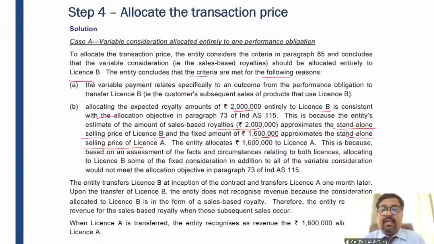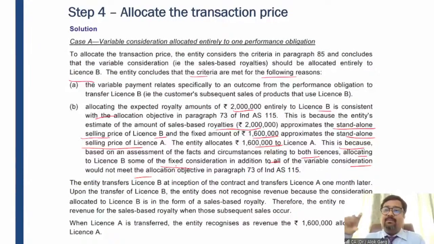So the entity allocates 16 lakh rupees to license A. This is because, based on an assessment of the facts and circumstances relating to both licenses, allocating to license B some of the fixed consideration in addition to all the variable consideration will not meet the allocation objective as per Ind AS 115. So you cannot allocate any fixed consideration to license B. Why? License B is separate, license A is separate.